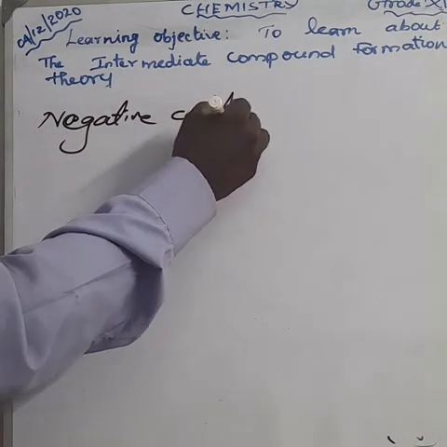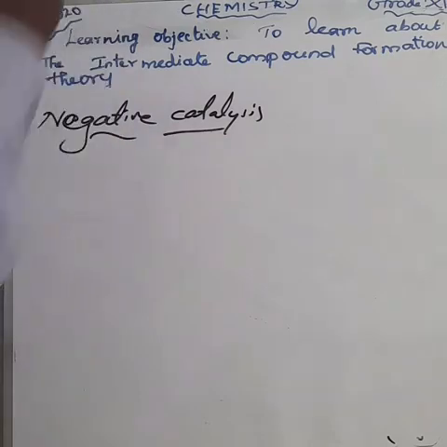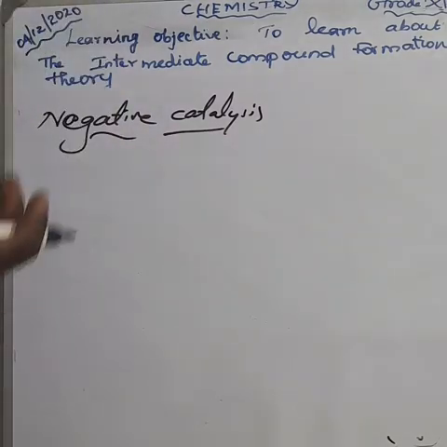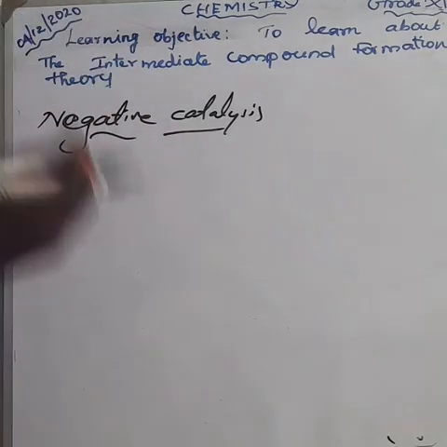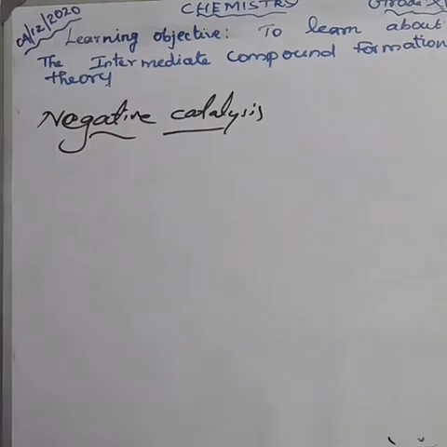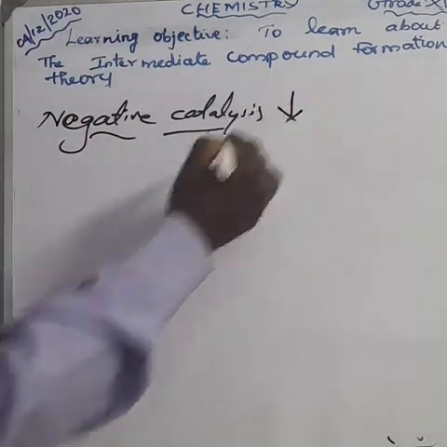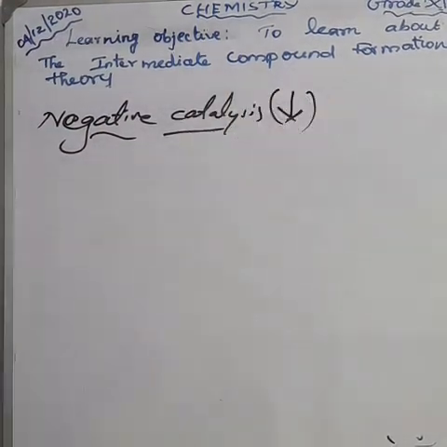Negative catalysis. In the presence of certain substances, the rate of the reaction decreases. Don't forget, it decreases the rate of the reaction. For positive catalysis, the rate of the reaction increases. Here, negative means decreasing the rate of the reaction. So it is called negative catalysis.